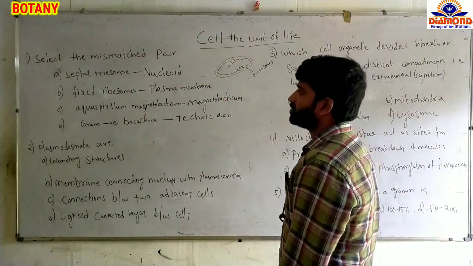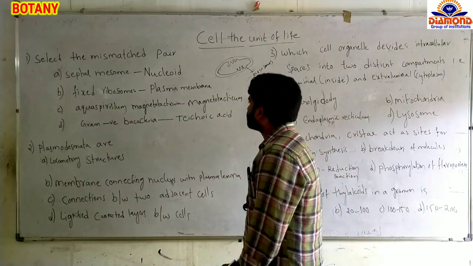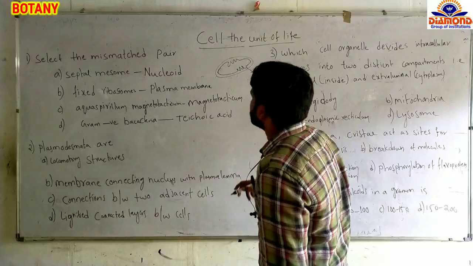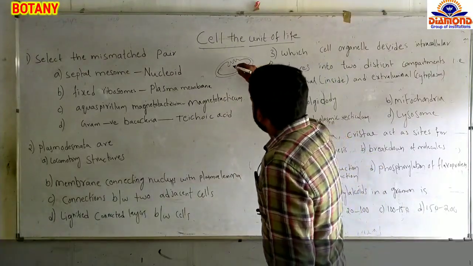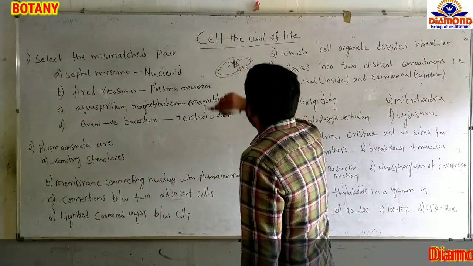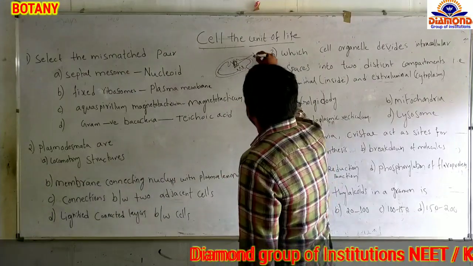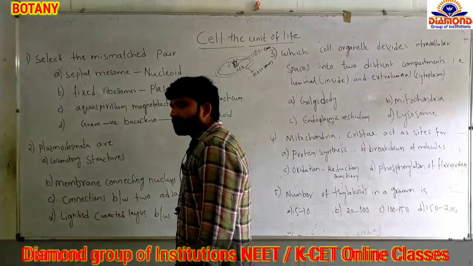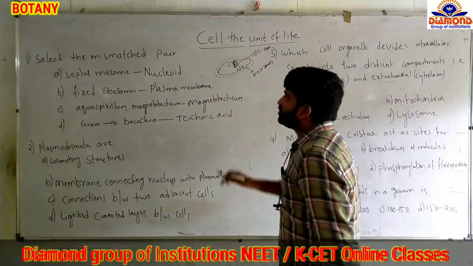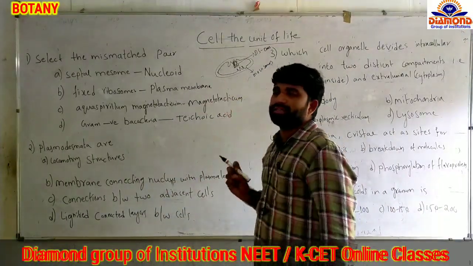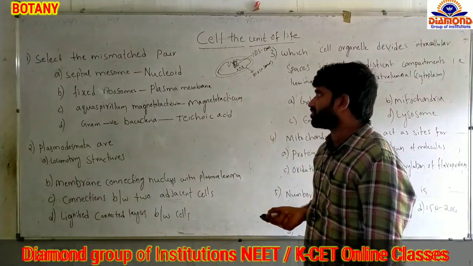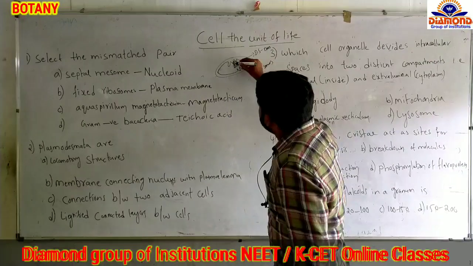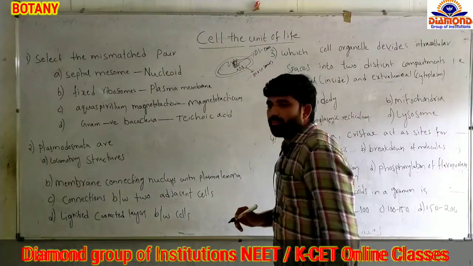Mesosomes are classified into several types. Out of these, some mesosomes are associated with the genetic material of bacteria. This is the genetic material of bacteria, double stranded DNA. The DNA of the bacteria we call the nucleoid because it is naked, meaning it is not associated with histone proteins. So septal mesosomes are the mesosomes associated with the genome of bacteria.